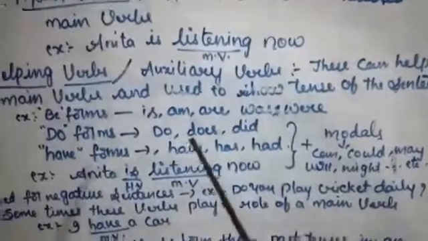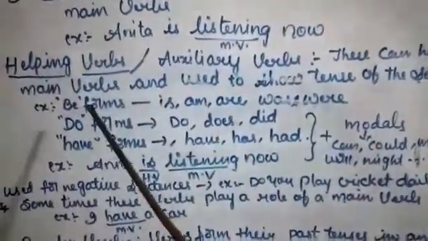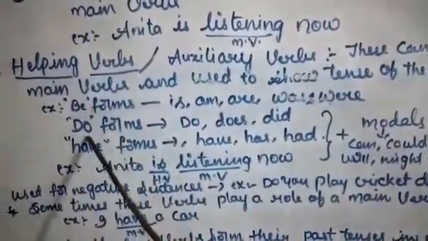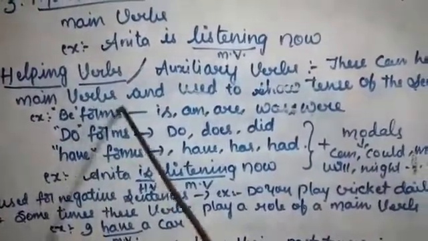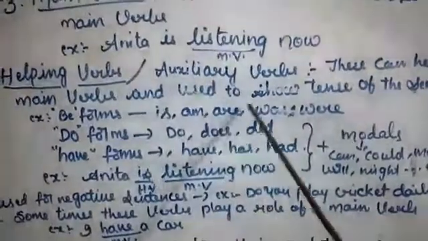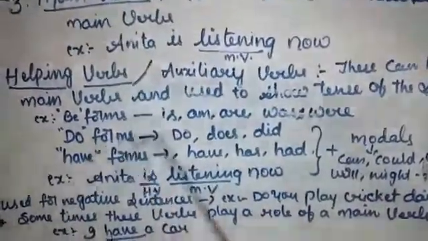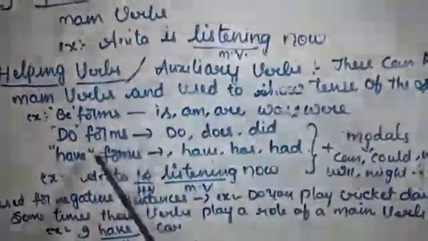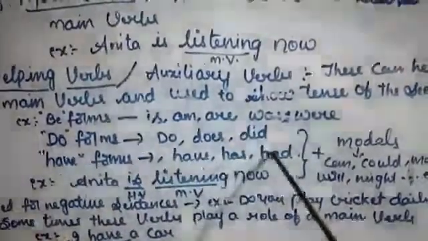So what are the helping verbs? Helping verbs include be forms, do forms, have forms. All these come under helping verbs. Be forms means is, am, are, was, were. Do forms means do, does, did. Have forms means have, has, had.